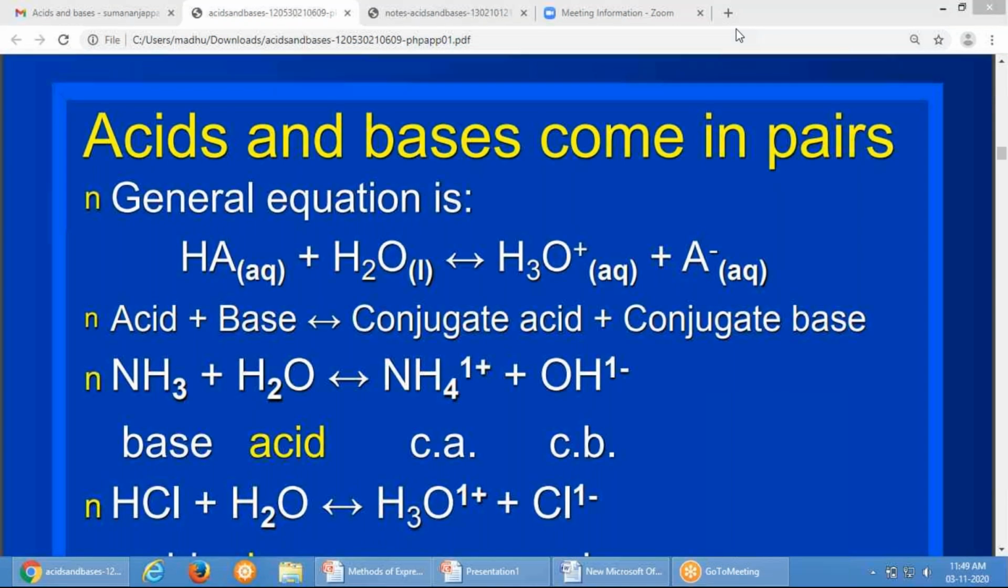Any doubt? Till here it's understood? No, ma'am. What is acid, what is base? Yes, ma'am. What is conjugate acid, what is conjugate base?